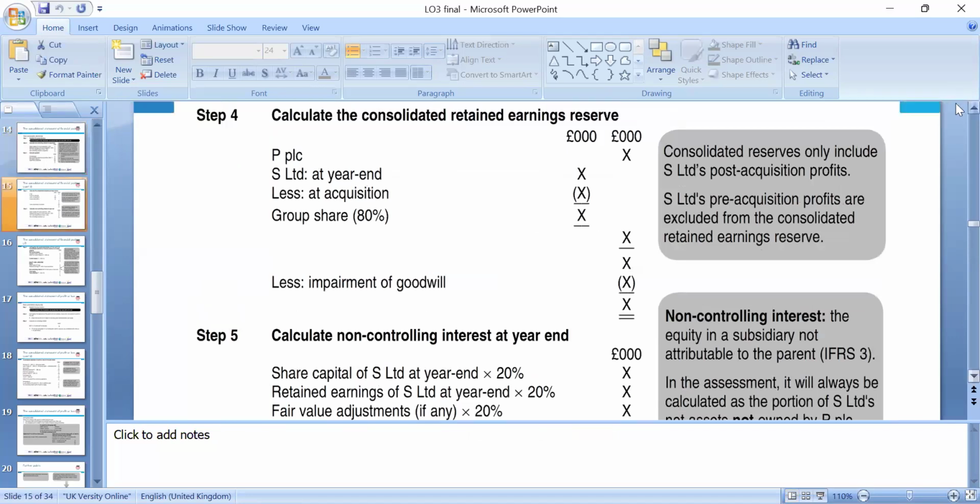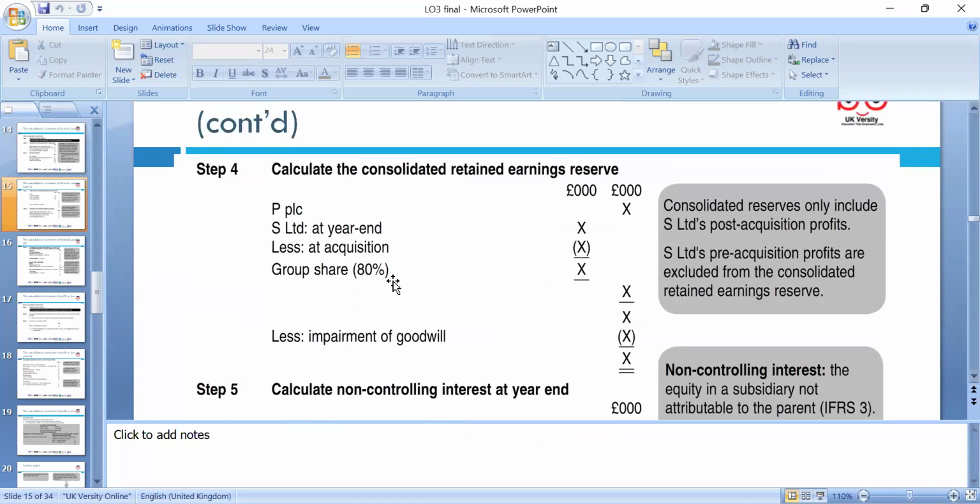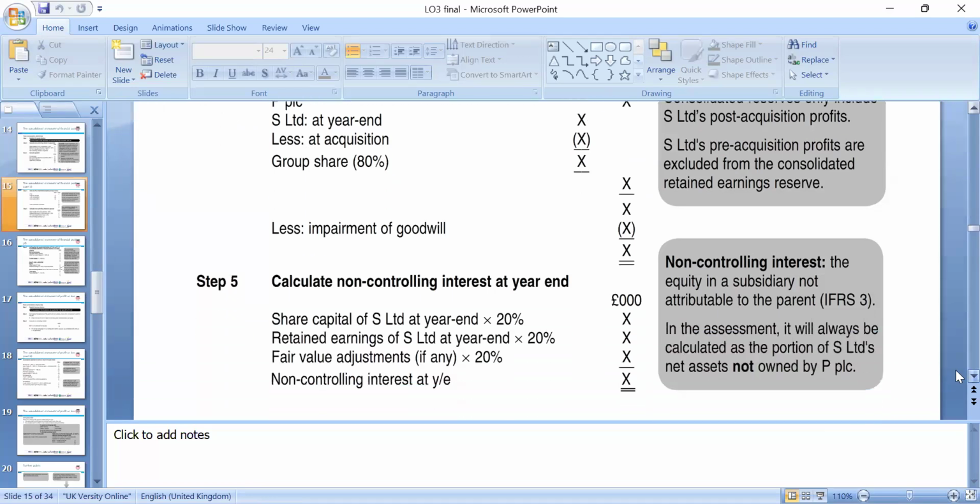Okay, so when you are preparing the group statement, you have to calculate the consolidated retained earnings and reserves of the parent and subsidiary at the year end after the acquisition, and how much was the retained earnings at acquisition. Thus we need to minus 80% of that, and then the group share needs to be calculated. That's quite crucial. If there is any impairment of goodwill we need to minus it, and then we can calculate the non-controlling interest at the year end.